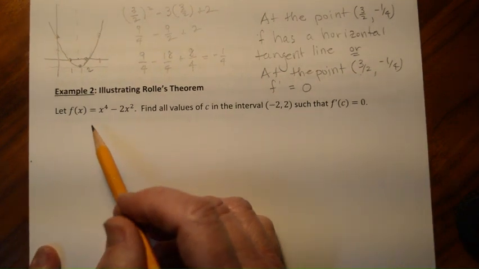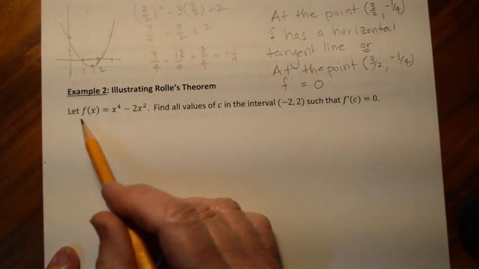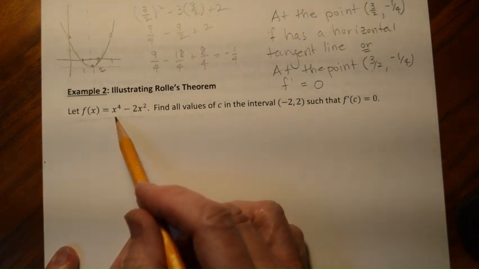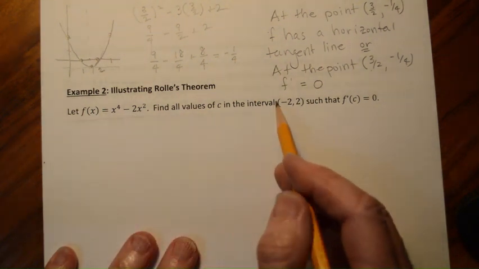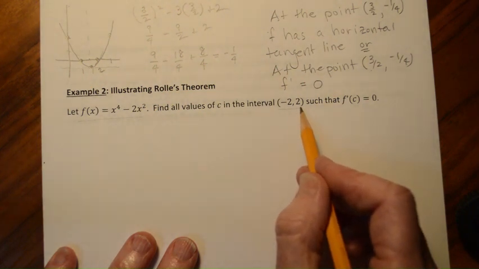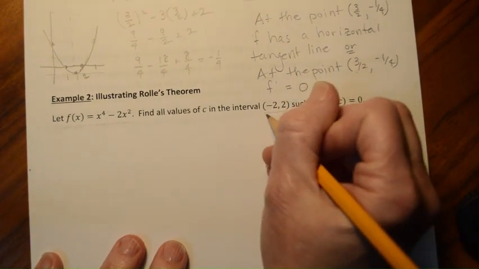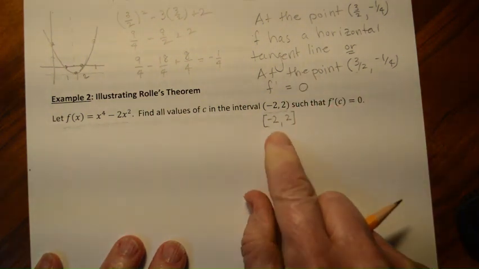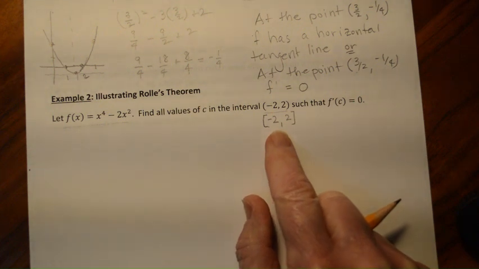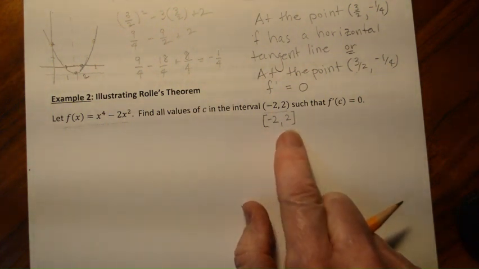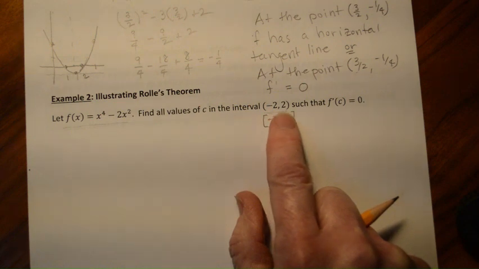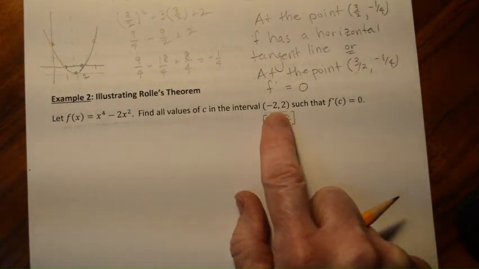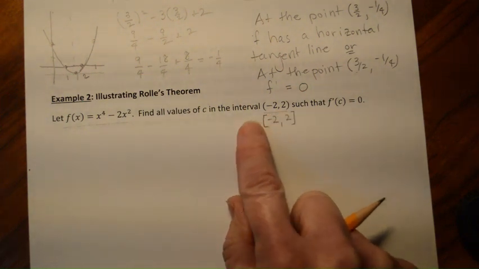All right, so let's just check to see that we have these things. So let f be a continuous function. Yes. Again, it's a polynomial. They're continuous everywhere. And we're given this open interval, which might seem alarming, but again, remember, the function is continuous everywhere, so it doesn't really matter whether they've given us open -2 to 2 or closed -2 to 2, because it does apply. As long as the spots where the derivative is equal to 0 don't occur there, then no harm done.